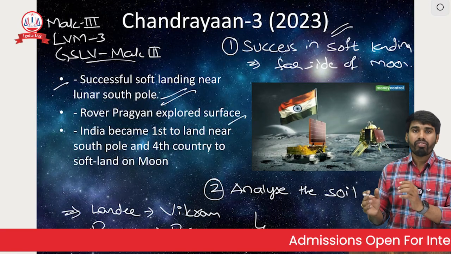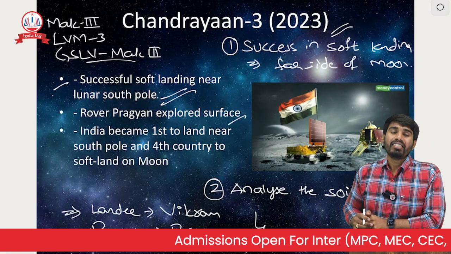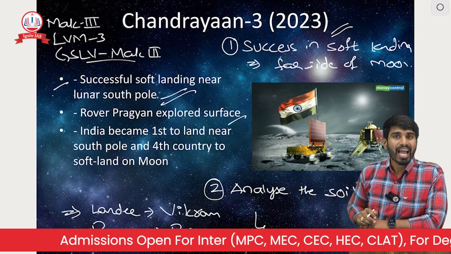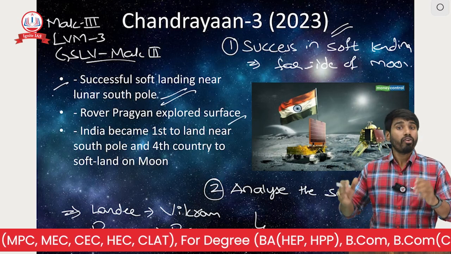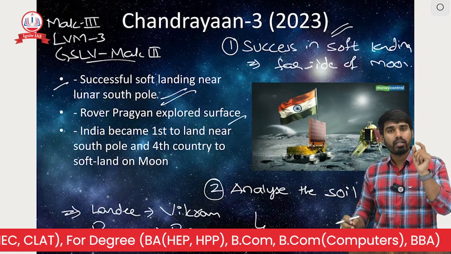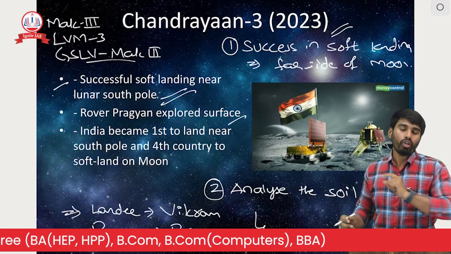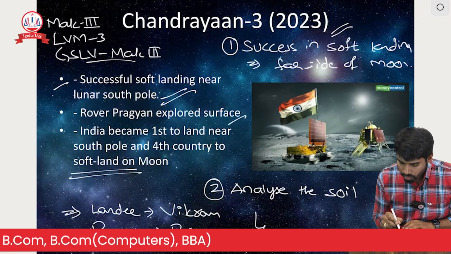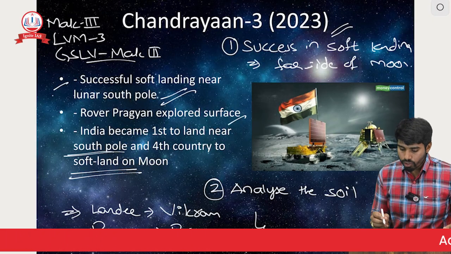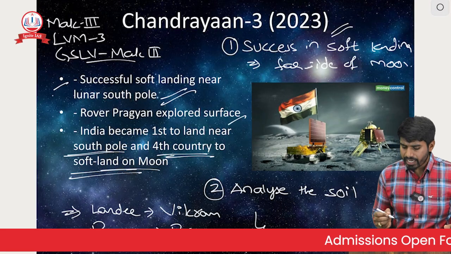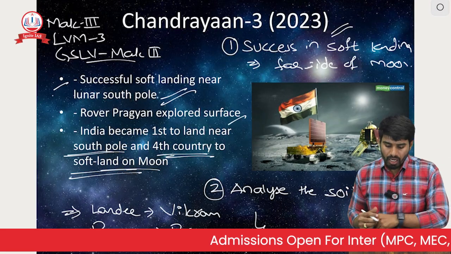And with this, another feather has been added to ISRO's crown. India became the first country to make a successful soft landing on the far side of the moon, which was not done earlier. Also, we became the fourth country to make a soft landing on the moon. Why fourth?